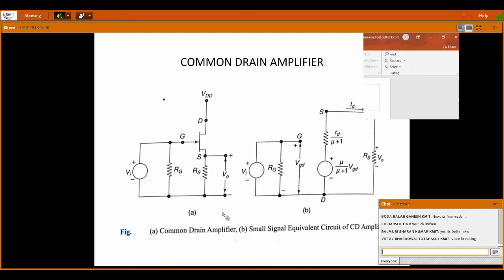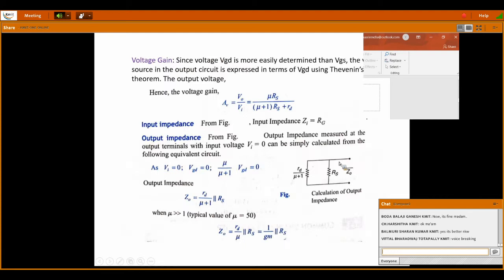Next, we will move to the common drain amplifier. In the common drain amplifier, the input is given between gate and source and the output is taken across drain and source. That means at the source terminal we take the output and at the gate terminal we give the input, so drain is the common terminal between input and output. The same procedure is followed here: the small signal model is drawn and we calculate all the parameters.